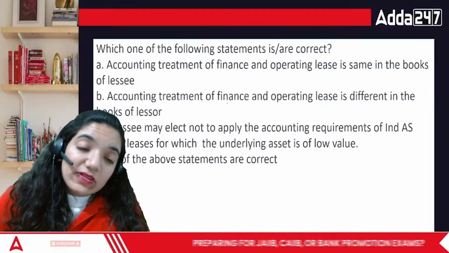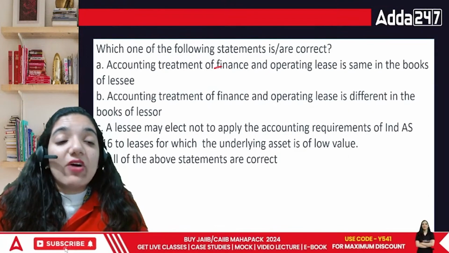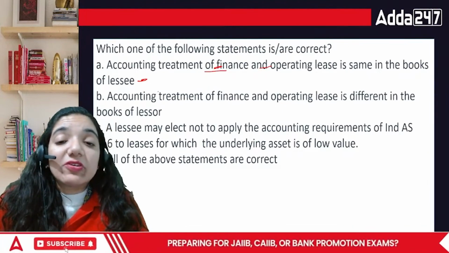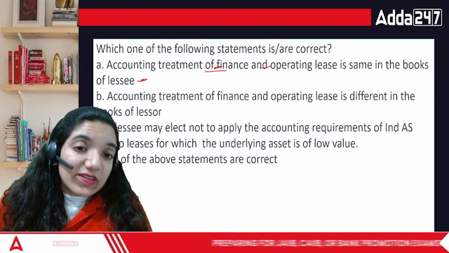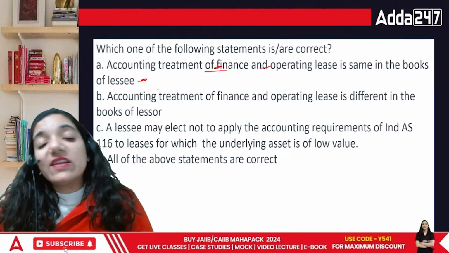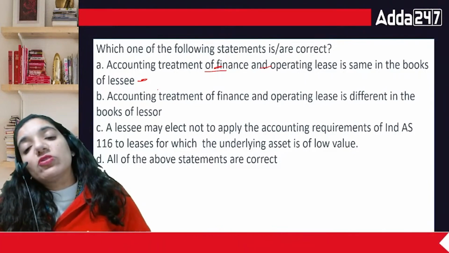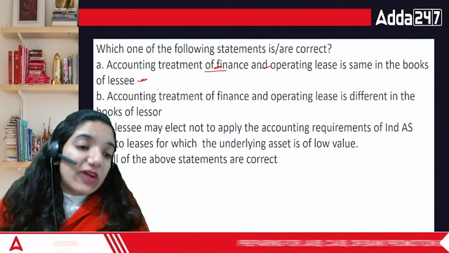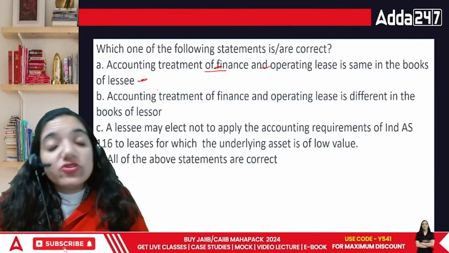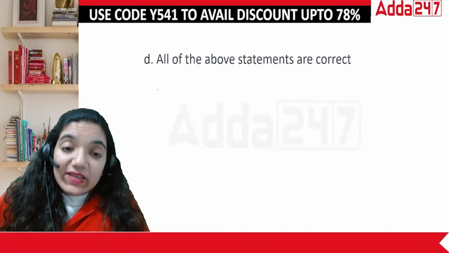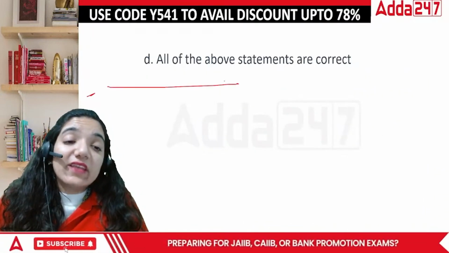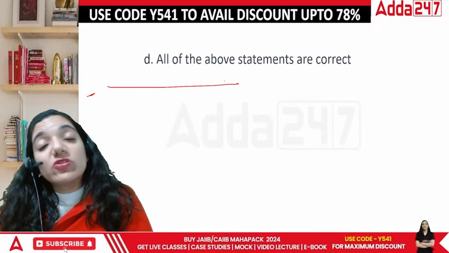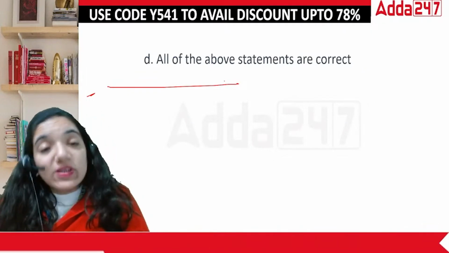Next question: which one of the following is or are correct? Accounting treatment of finance and operating lease is the same in the books of the lessor and lessee. Accounting treatment of finance and operating lease is different in the books of the lessor. Lessee may elect not to apply Ind AS. So Ind AS is definitely there. All of the above are correct. They may choose or may not choose, that is still their choice. In this case, all the above statements are correct. You get a particular lawyer in this or not, that is your choice. Even if you can get it on your own, you should get it on your own.